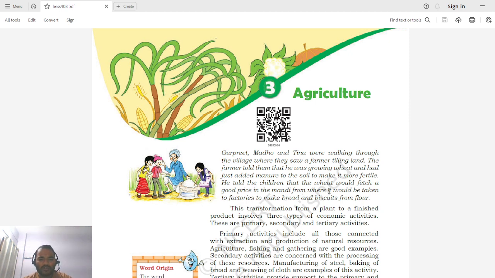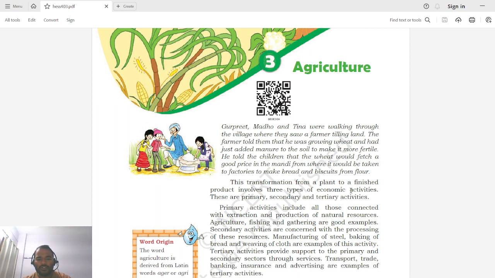So apart from this, there are a lot of other applications. It may also be used in making all the food items that are basically composed of wheat. Okay, so this transformation from plant to a finished product involves three types of economic activities. These are primary, secondary and tertiary activity.